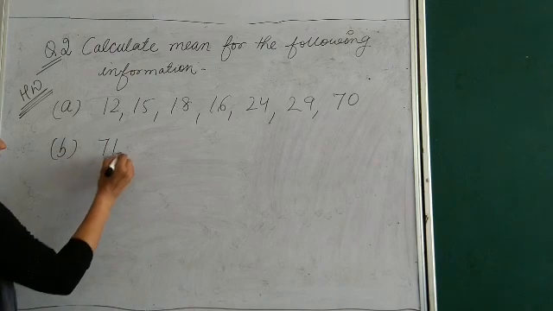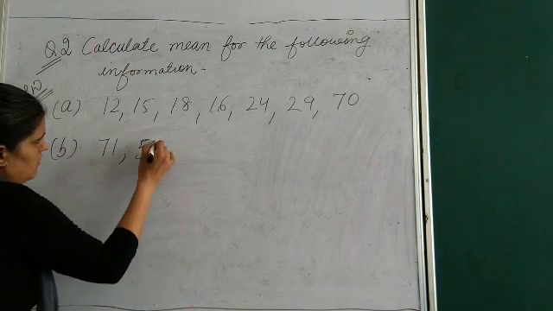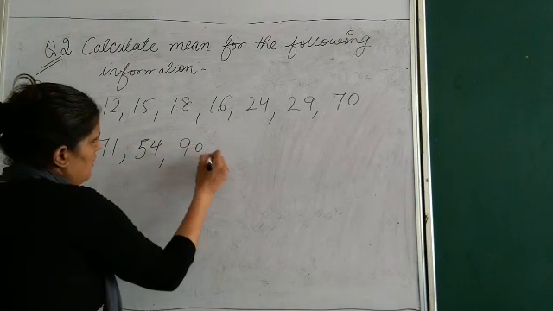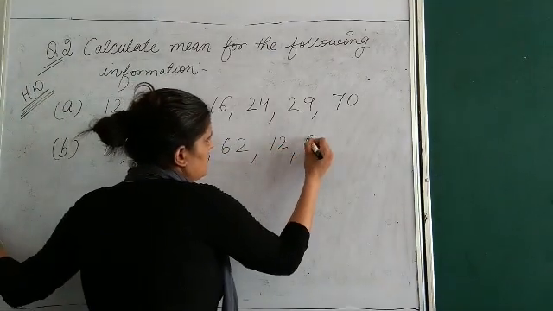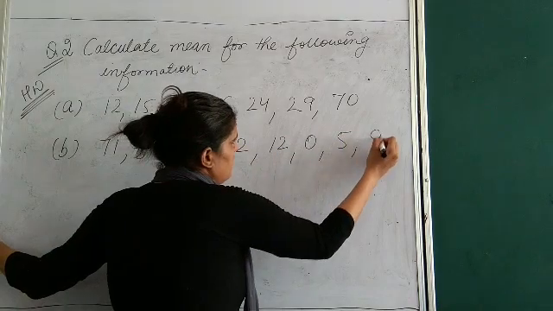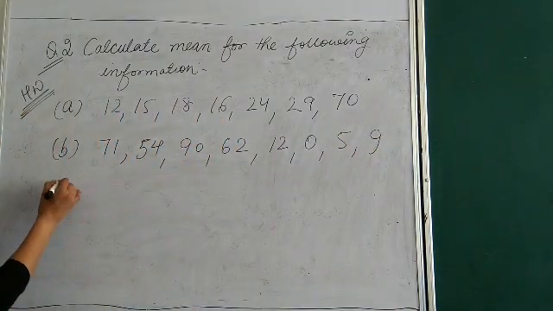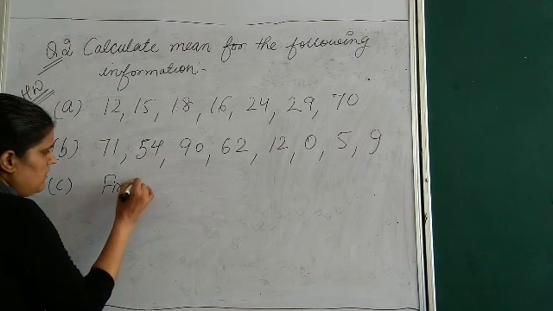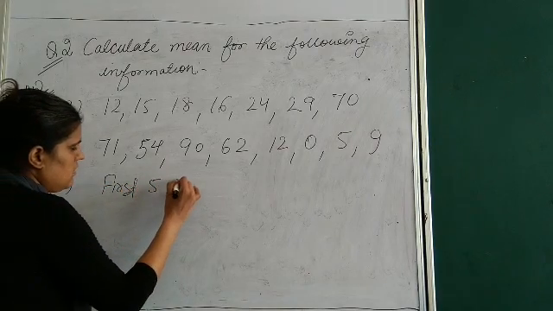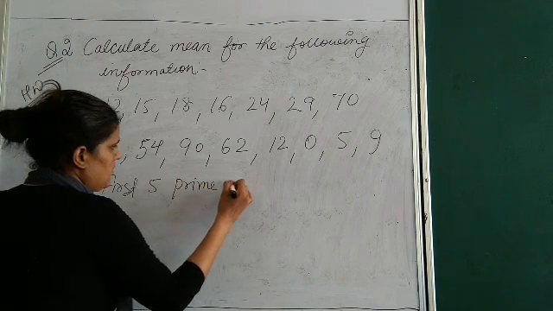Then it is 71, 54, 90, 62, 12, 0, 5, 9. Then is your first 5 prime numbers.